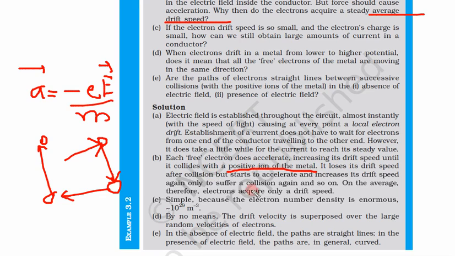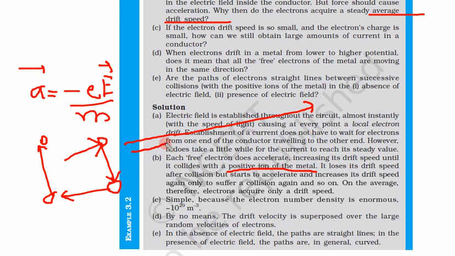So what is happening here is that every time it increases its speed, it suffers a collision and loses all its speed again, to start accelerating. So in a way it will not accelerate up to a very high value; it will not keep on accelerating.